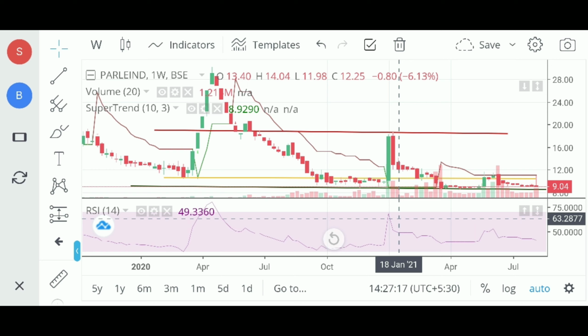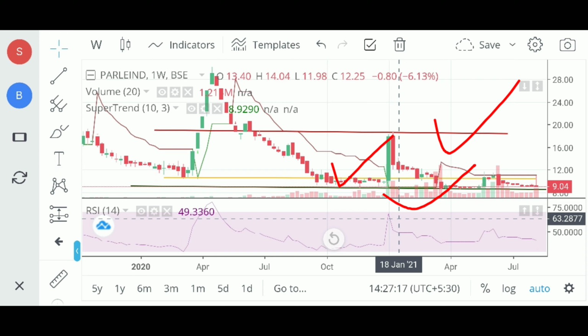Let's check the chart. I have marked the chart with three colors: green, red, and yellow. Green shows me where I should buy, yellow means I should be ready to buy, and the other green is focused on where I should sell lastly. Even if I buy the shares at 9.4 rupees, that is great, and I should be prepared for 11 rupees, but that's not good.